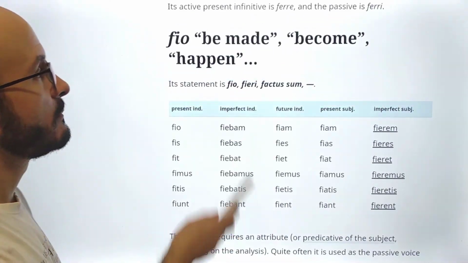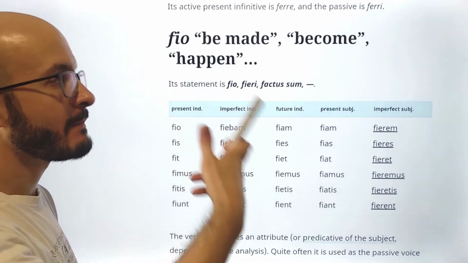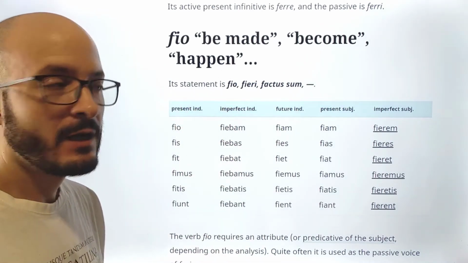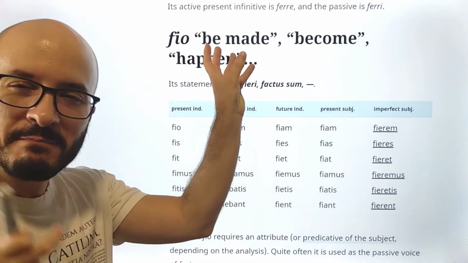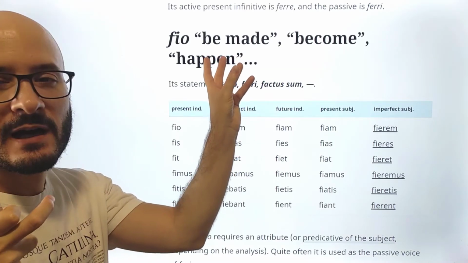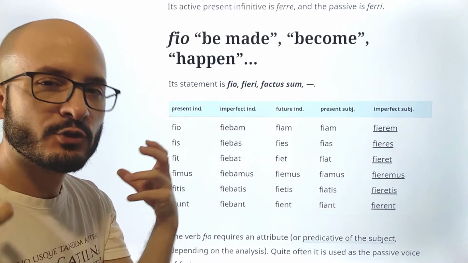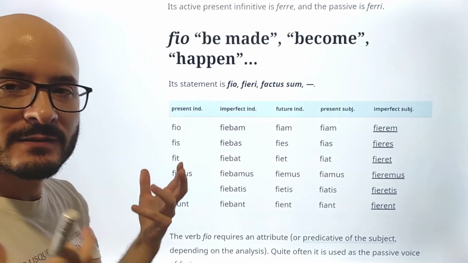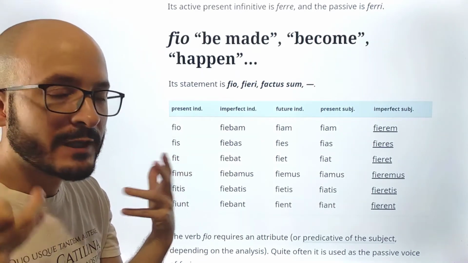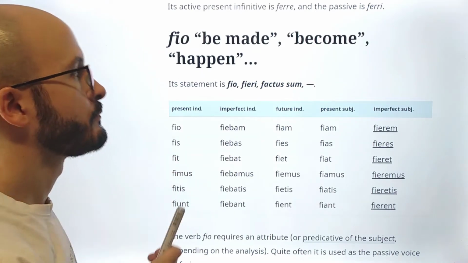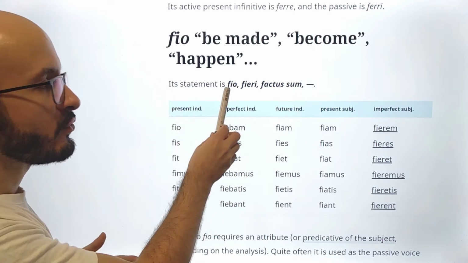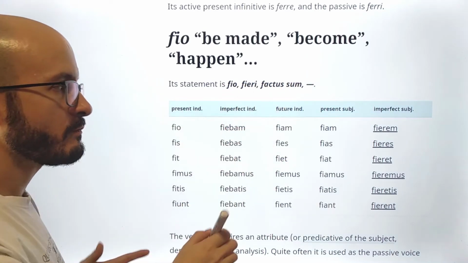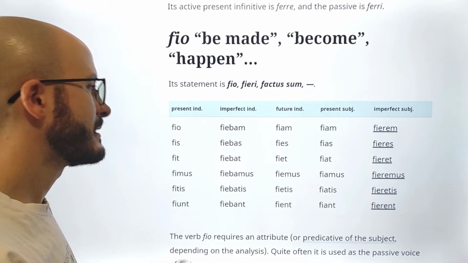Then we have the verb fio, which means be made, become, happen. We see that all of these are meanings which are passive, intransitive. Of course, the translation completely depends on the context. Then the statement is fio, fieri, factus sum. We see also that it is semi-deponent.